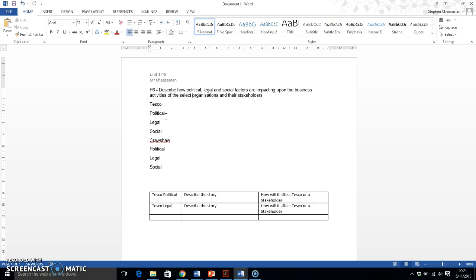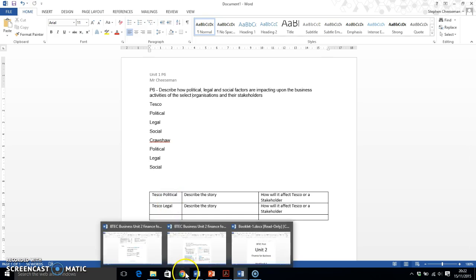Put the hyperlink in underneath it or in one of the boxes, possibly in here, so that somebody can trace the story back. But let's go on to the next story now.